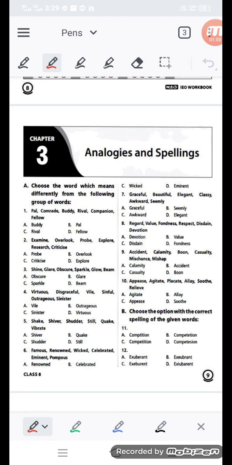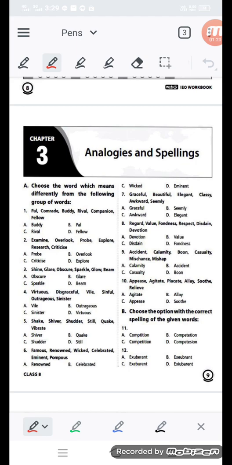sometimes you will get some mismatched words that do not belong to the same category. You have to find out which odd word is not matching with the many words. Like in every question, you will get options. The words will have similar meaning, but one option will have a different meaning.